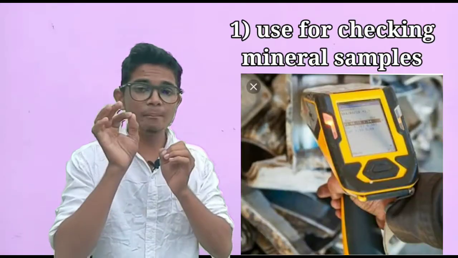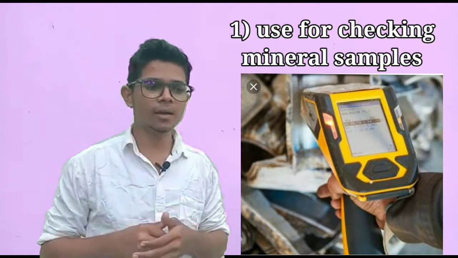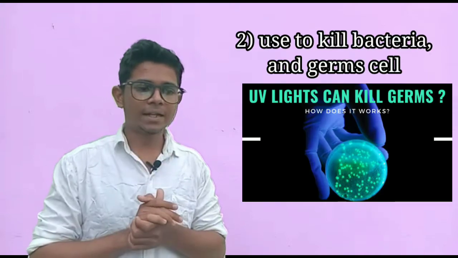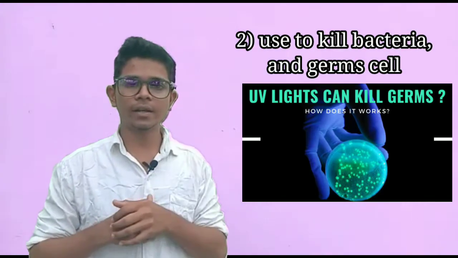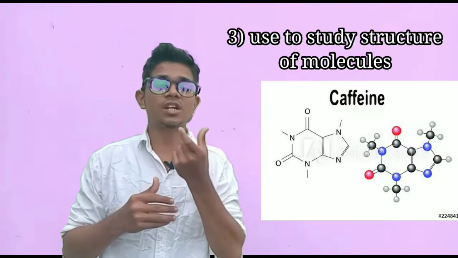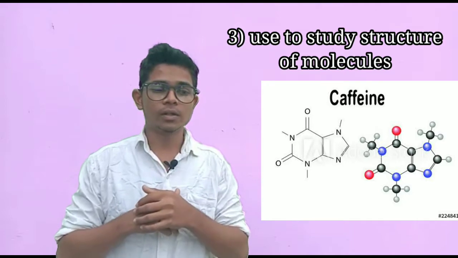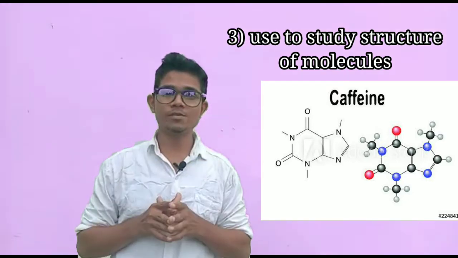Now discussing the uses of the UV rays. They are used for checking the mineral samples, where they detect using ultraviolet rays. Next, they are used to kill the bacteria and germs which are present in our food or drinking sources. Next, it is used to study the structure of molecules, how the structures are arranged in a molecule.